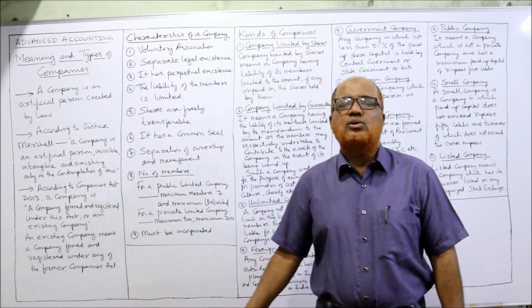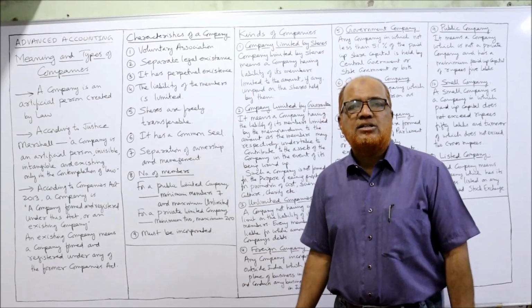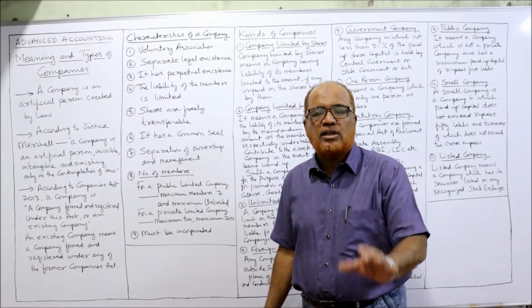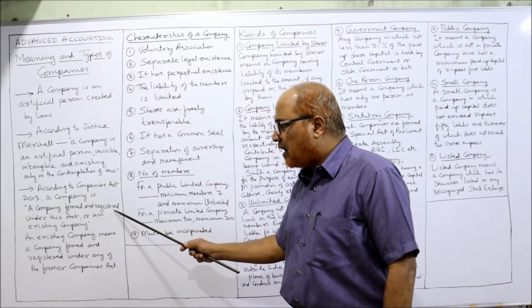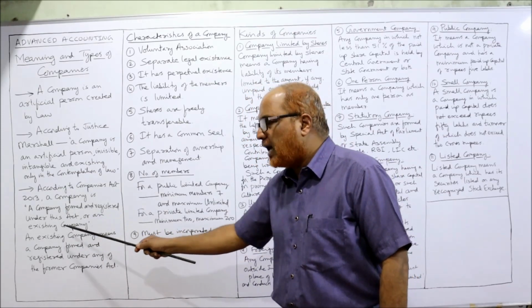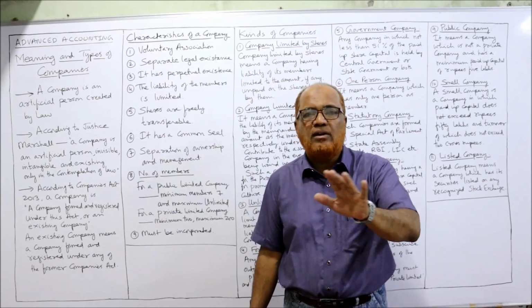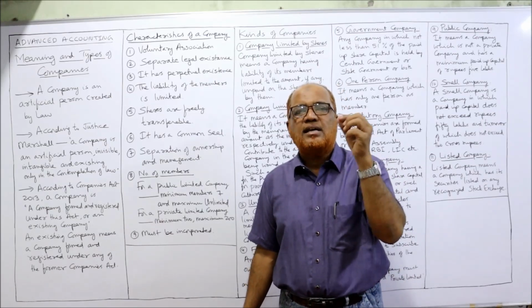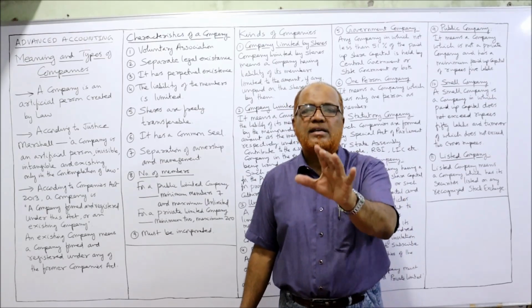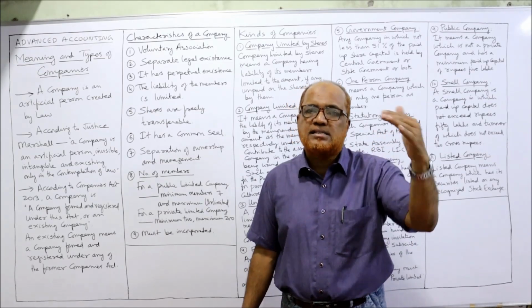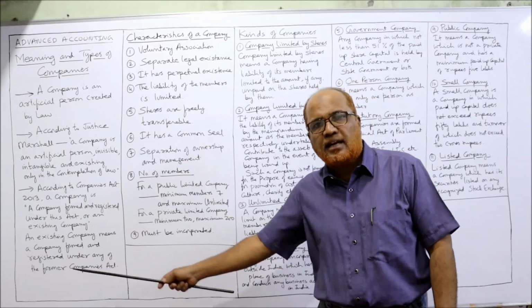According to the Companies Act 2013, all the companies in India are governed by the Companies Act 2013. So what is the definition of a company given by this Act? A company means a company formed and registered under this Act or an existing company. This definition has not given the features of the company. It only says a company means a company registered under the Companies Act 2013, or any existing company. Existing company means a company which was formed under any Act other than the Companies Act 2013.